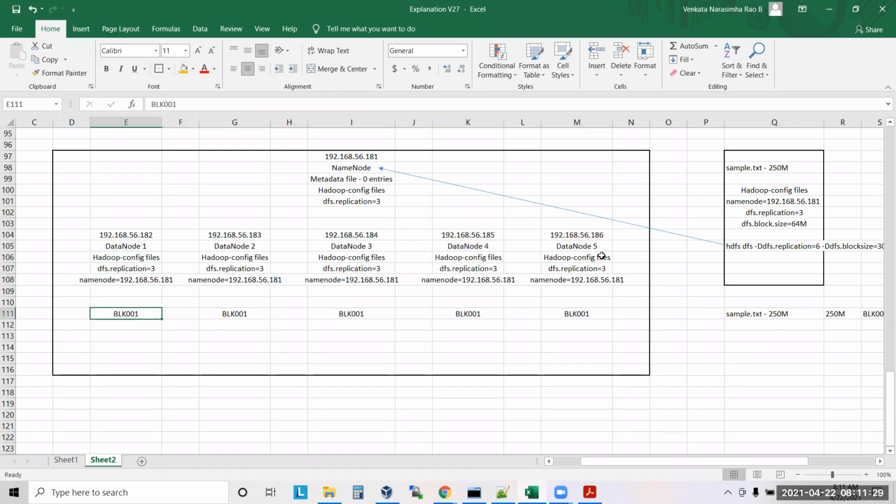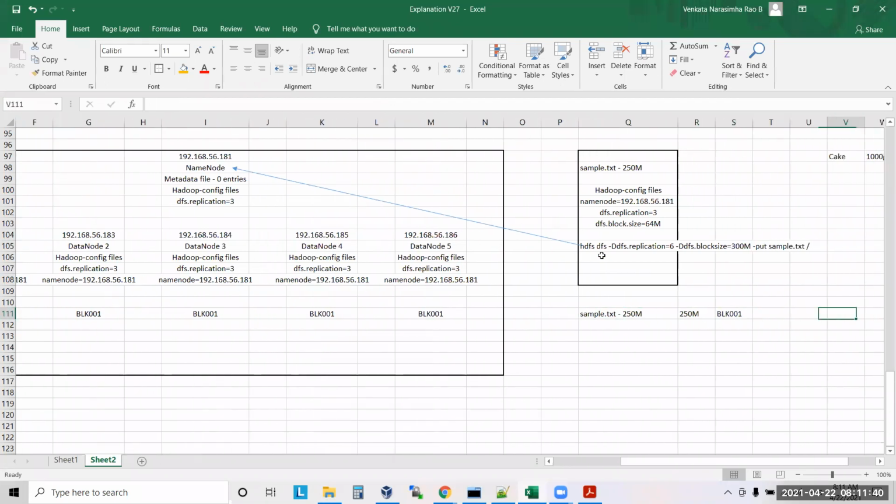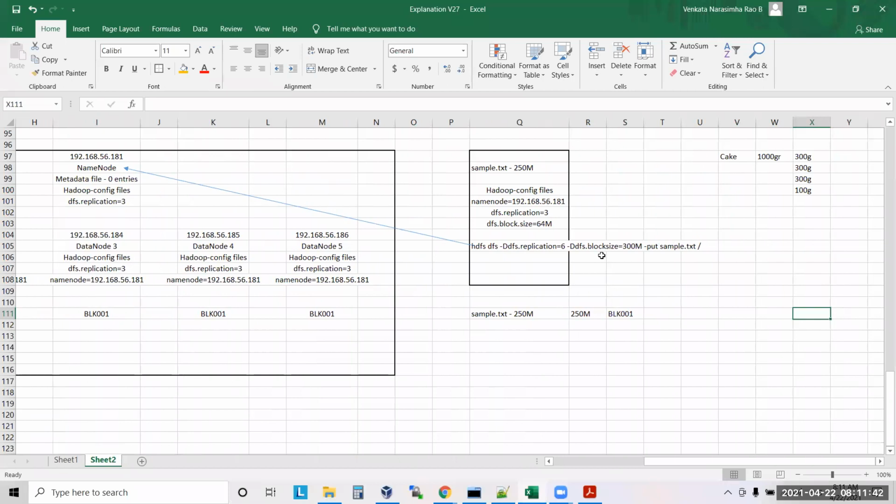Now I understand that the name node is a very critical part of this cluster, for each and every operation. But what happens if the name node is down for some time?